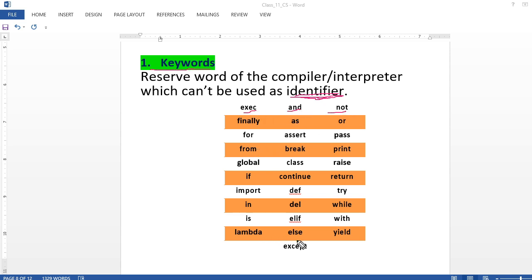One by one you see and go through it. Finally, as, or, for, assert, class, break, print, raise, return, try, while, and many more are there. All these keywords are reserved by Python, and you can't use them. The identifier is what you write.